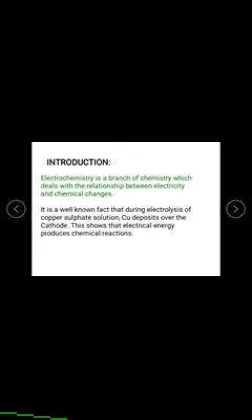It is a well-known fact that during the electrolysis of copper sulfate solution, copper is deposited over the cathode. This shows that electrical energy produces chemical reactions.